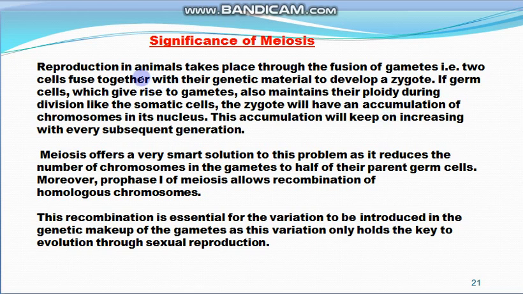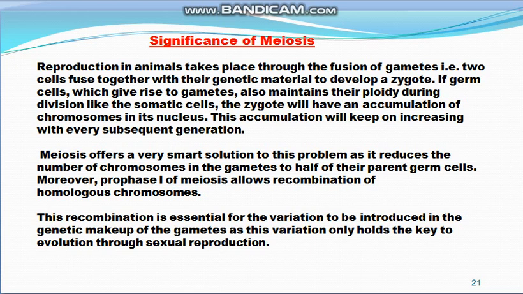Reproduction in animals takes place through the fusion of the gametes, that is, two cells fuse together with their genetic material to develop a zygote. And if germ cells, which give rise to gametes, also maintained their ploidy during division like the somatic cells, the zygote would have an accumulation of chromosomes in its nucleus. This accumulation would keep on increasing with every subsequent generation. So what is the significance of meiosis?